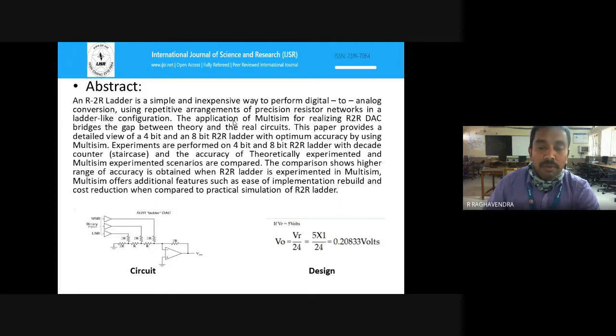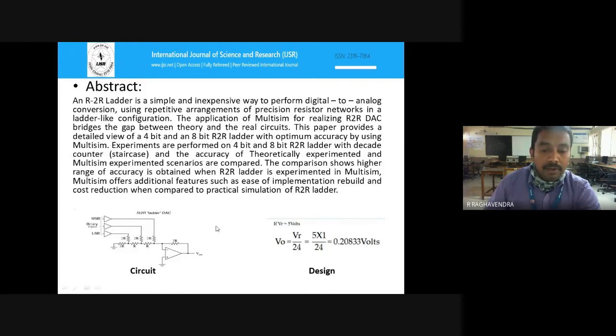Experiments are performed on 4-bit and 8-bit R2R ladder with a dedicated counter, and the accuracy of the theoretical, experimental and the Multisim experimental scenarios are compared here. The comparison shows a higher range of accuracy is obtained when the R2R ladder is experimented in Multisim. Multisim offered additional features such as easy implementation, rebuild and a cost reduction when comparing the practical simulation of R2R ladder. It is very useful to the circuit debugger and the students who are working on electronics.